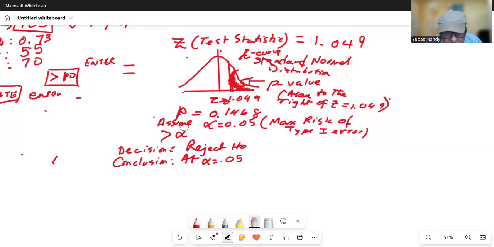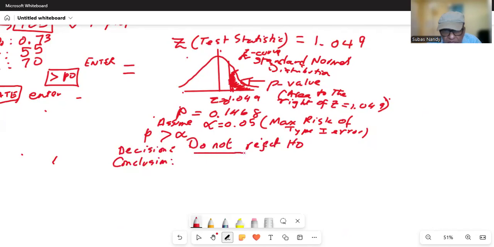My mistake. We do not reject H0. Sorry about that. When P is greater than alpha, we do not reject H0. Do not reject. That is very important. When P is greater than alpha, we do not reject H0.